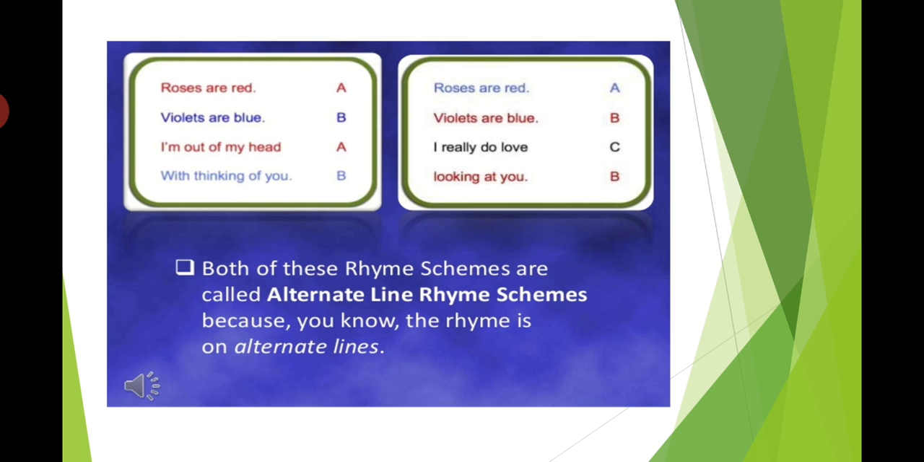So both these kinds of rhymes are alternate line rhyme schemes, because the rhyming letters are not repeated in consecutive form, right? They are in alternate form. There is a gap of one: ABAB or ABCB. So this is alternate line rhyme scheme.